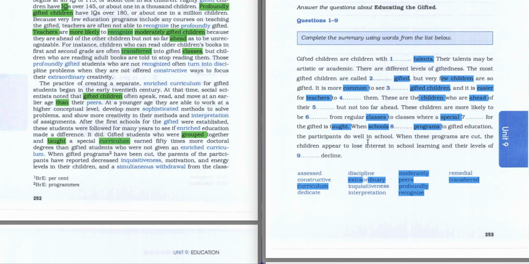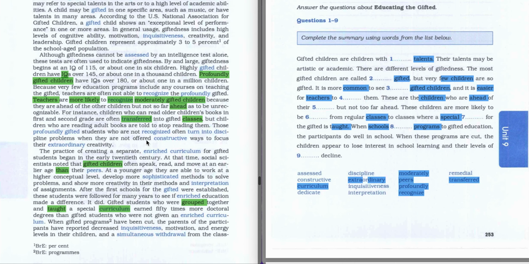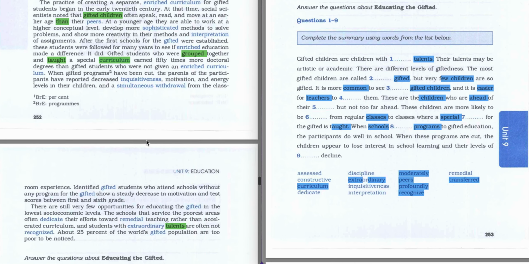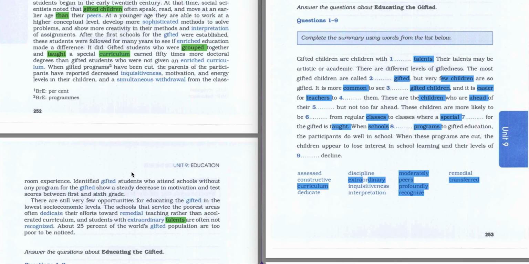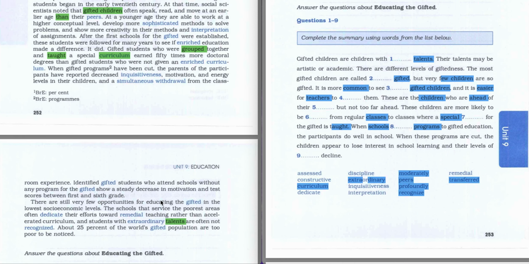Our keyword is going to be schools. So we have to find our keyword school in the text where exactly it's mentioned about schools. Let's scan from the beginning, and we come to the end, and at the end of the text we have some information about schools.